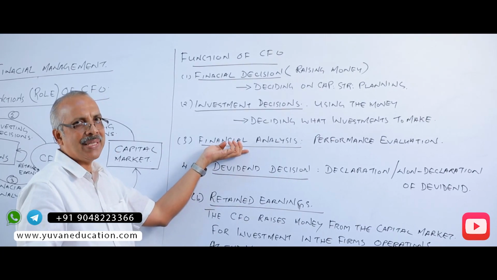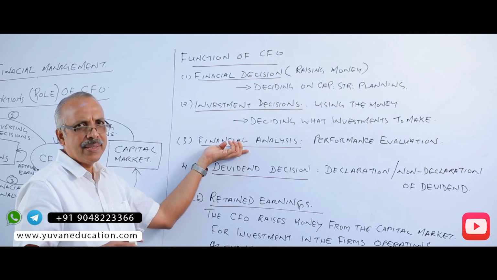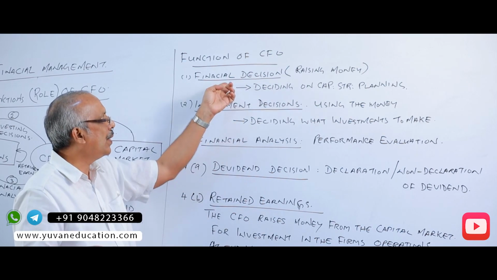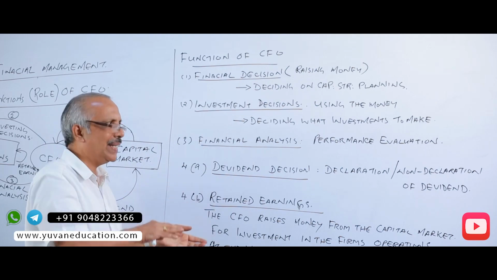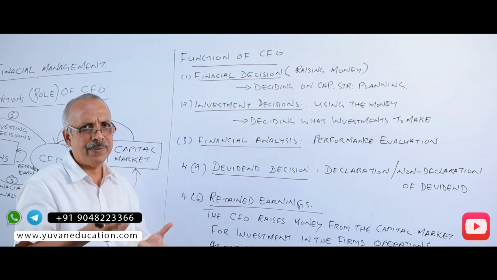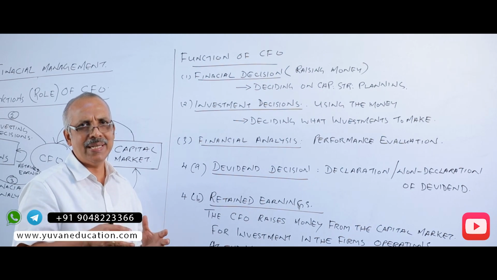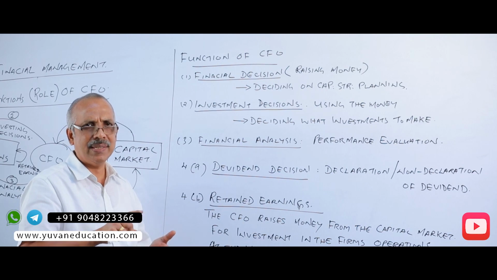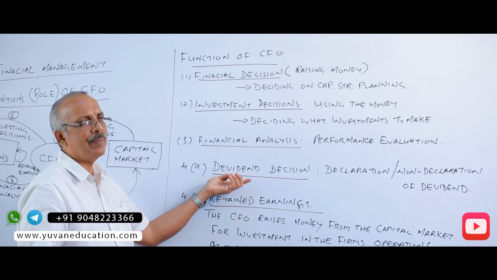Thereafter, he performs the financial analysis to decide whether the surplus should be distributed to the owners of capital or retained, what portion of the profit is to be distributed as dividend, and what portion is to be retained as earning, otherwise known as internal earning, for future developmental activities and decision making.